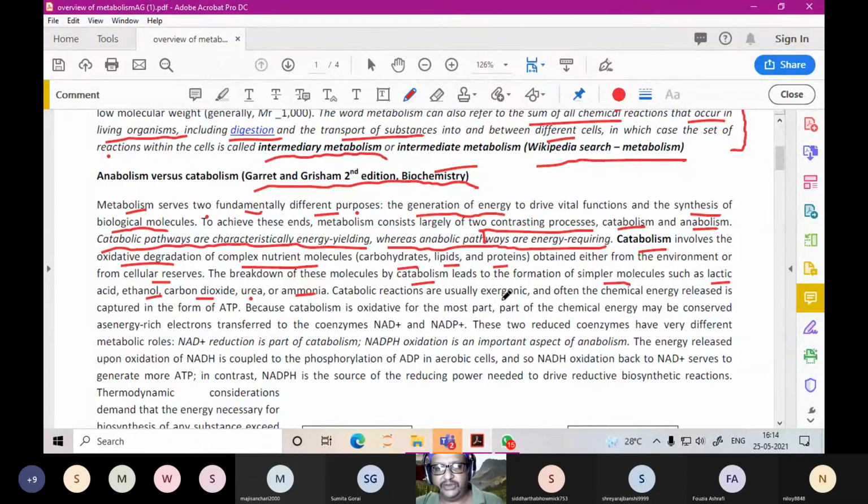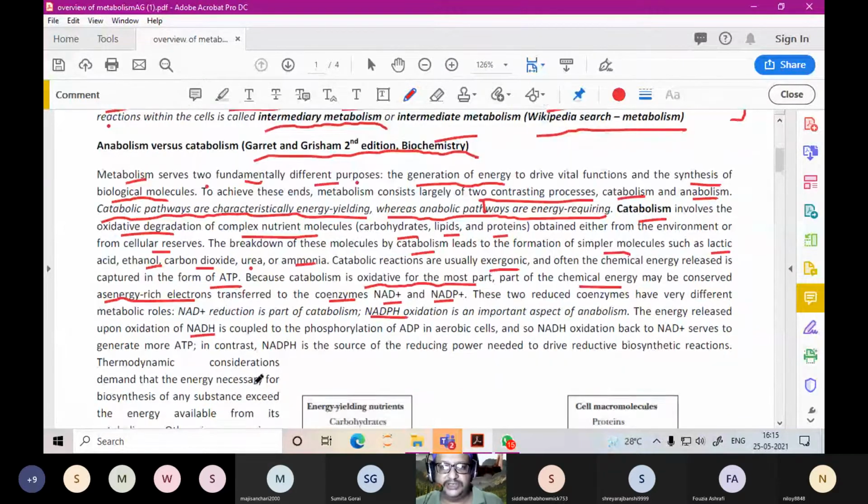Catabolic reactions are exergonic, that is, they give out energy, and often the chemical energy released is captured in the form of ATP. ATP is the energy currency. ATP captures this energy. Because catabolism is oxidative for the most part, the chemical energy may be converted into energy rich molecules transferred to coenzymes NAD plus, NADPH. So part of this energy is converted into NADPH or NADH.